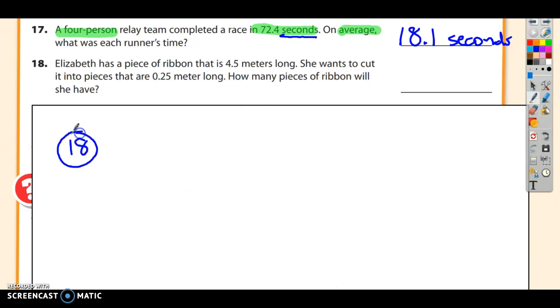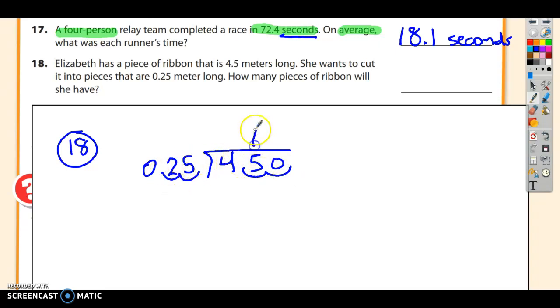Number 18. Elizabeth has a piece of ribbon that is 4 5/10 meters long. She wants to cut the ribbon into pieces that are 0 and 25/100. How many pieces of ribbon will she have? That means 4 5/10 divided by 0 and 25/100. Remember, when we have a decimal in the divisor, we have to move it as many places as we need to make it a whole number. That means to move it twice, which means we have to move the decimal in the dividend twice, which means we annex a 0. Now I have 450 divided by 25.